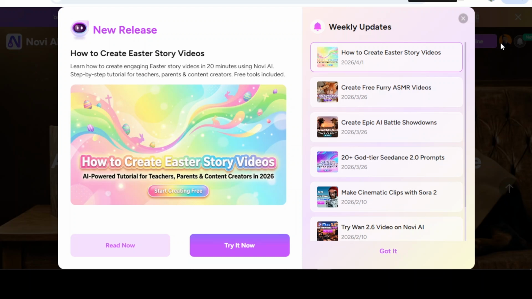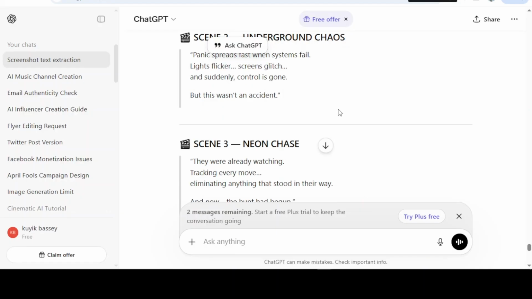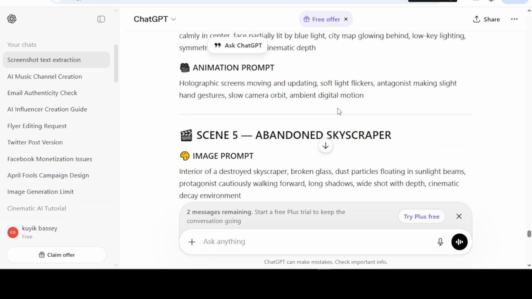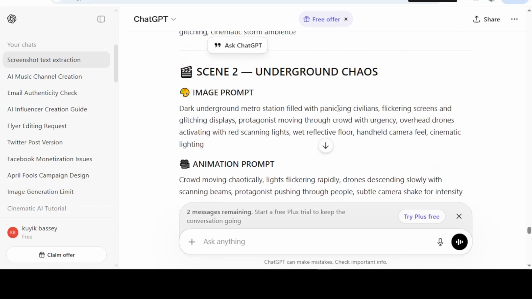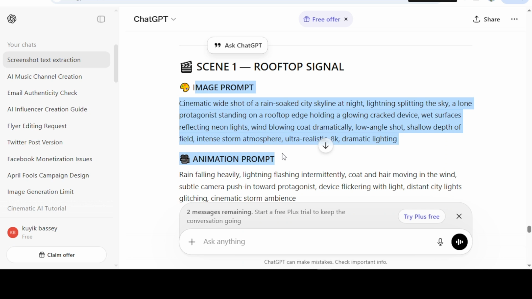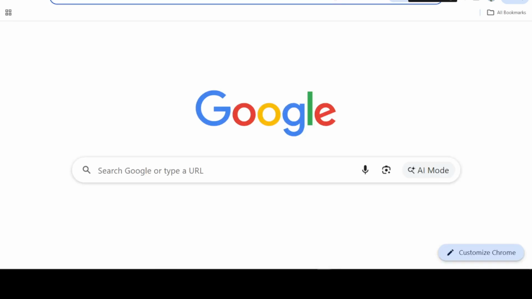And I'm going to show you in this video another method you can use, okay? If you cannot use this to generate more videos, this one is an additional alternative that is the best for free. So head over to your ChatGPT and get all your prompts. Prompt your image, prompt your image to video. Do you understand? For animation, get it ready because we are going to create something now. Copy your image prompt. Let's generate our first scene first. You copy this and you come here and you open this website here, Queen AI.